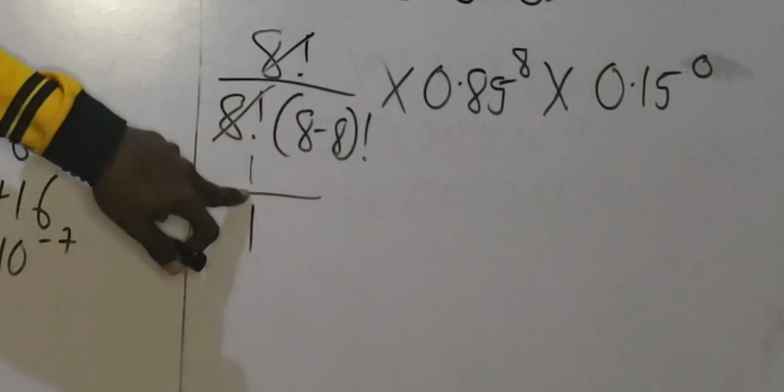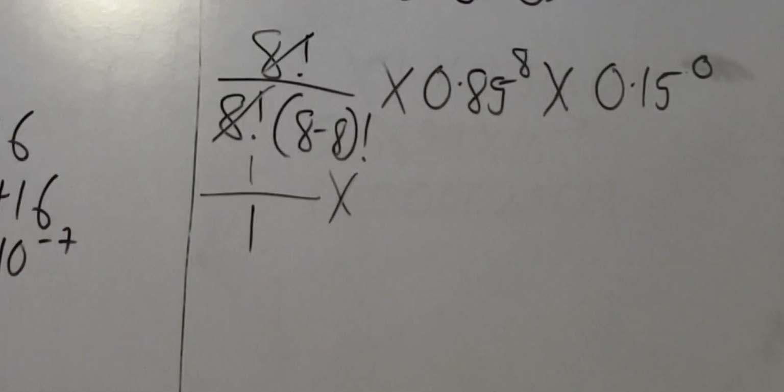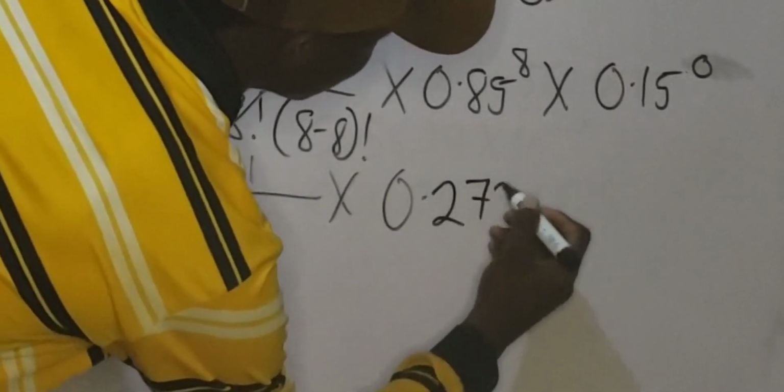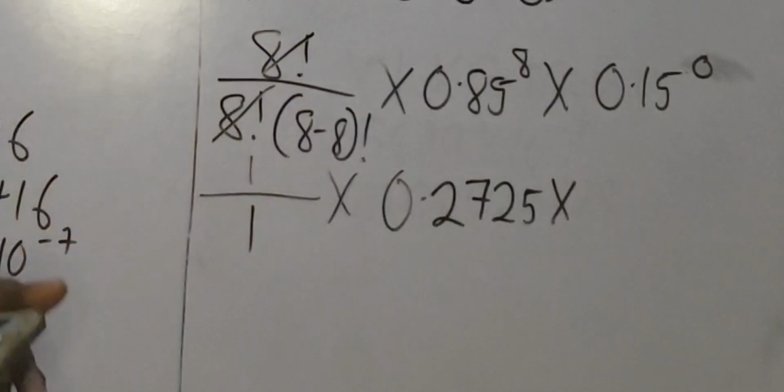So I'm left with 1 over 1 multiplied by, okay, punch your calculator, 0.85 raised to the power of 8. That is 0.2725, multiplied by 0.15 raised to the power of 0.